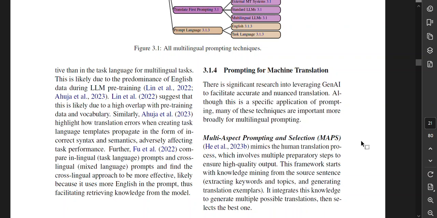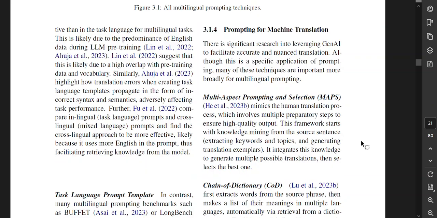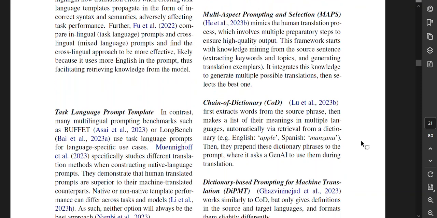Although this is a specific application of prompting, many of these techniques are important more broadly for multilingual prompting. Multi-aspect prompting and selection mimics the human translation process, which involves multiple preparatory steps to ensure high-quality output. This framework starts with knowledge mining from the source sentence, extracting keywords and topics, and generating translation exemplars. It integrates this knowledge to generate multiple possible translations and then selects the best one.